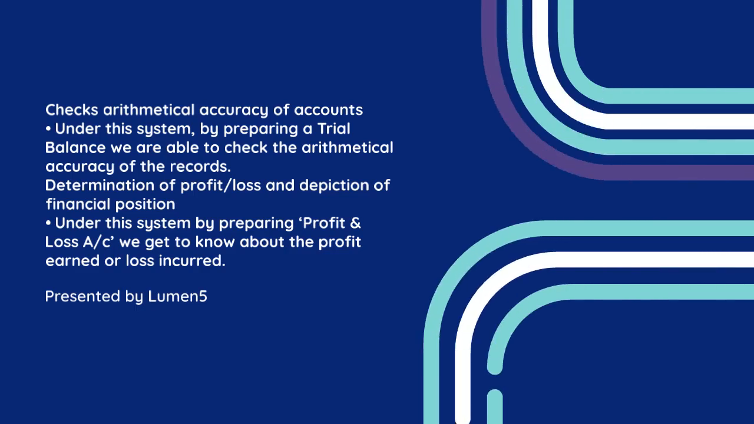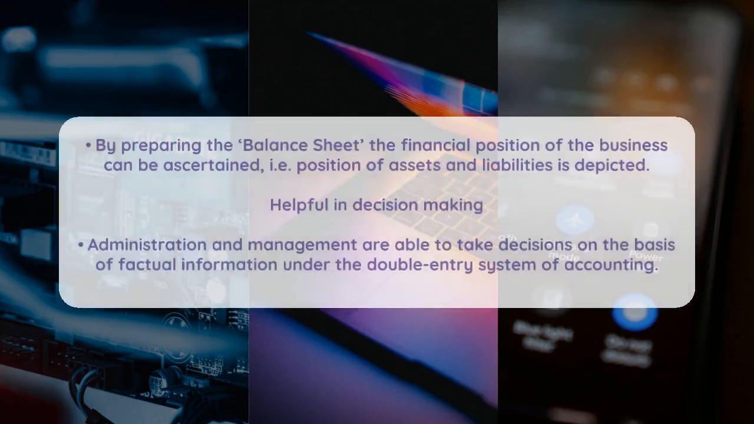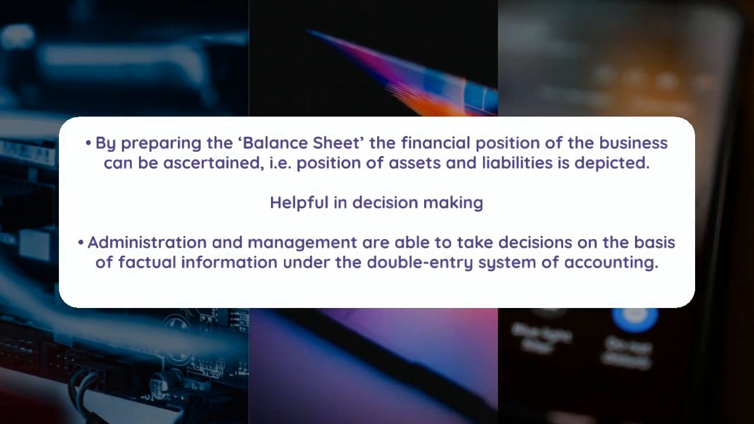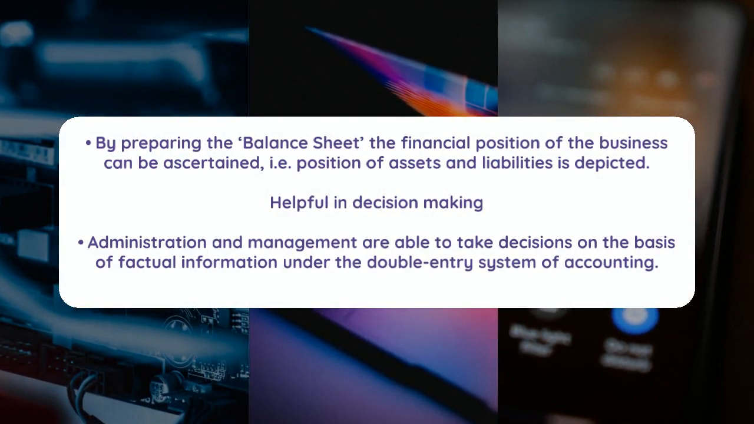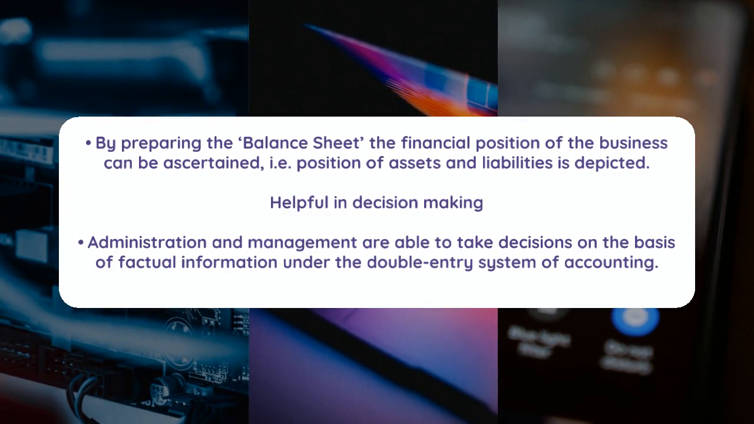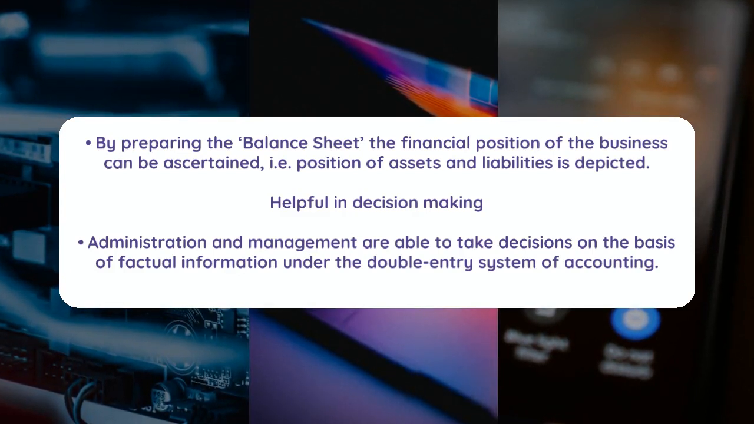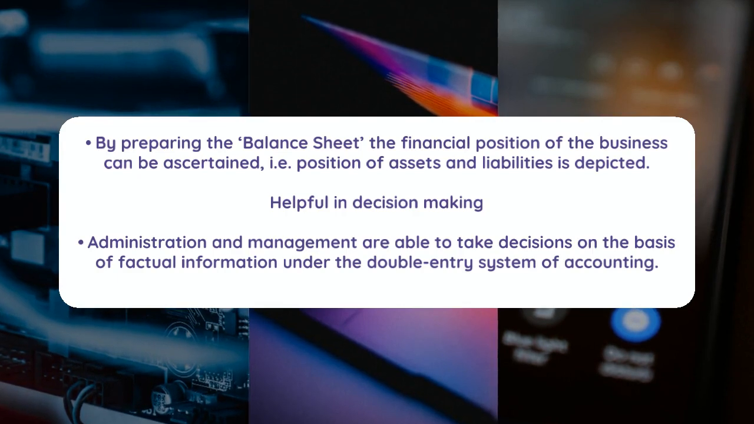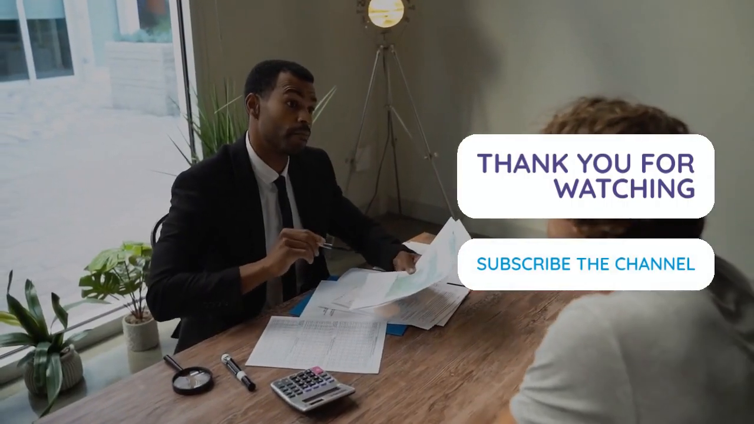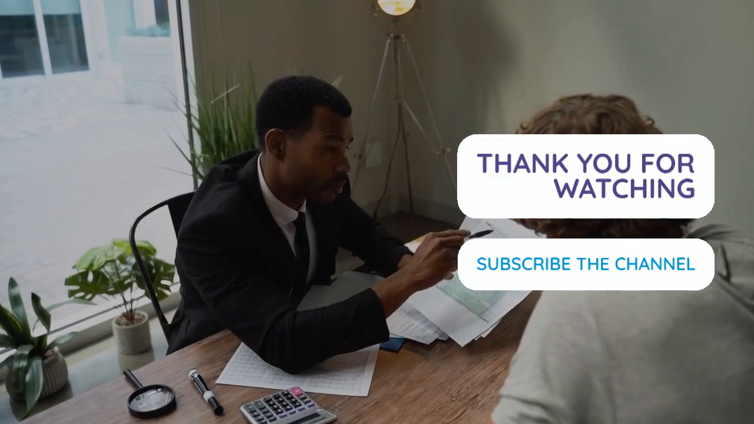Determination of profit/loss and depiction of financial position. Under this system by preparing profit and loss A/C we get to know about the profit earned or loss incurred. By preparing the balance sheet the financial position of the business can be ascertained, i.e. position of assets and liabilities is depicted. Helpful in decision making. Administration and management are able to take decisions on the basis of factual information under the double-entry system of accounting.